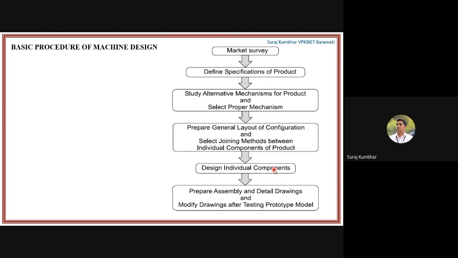Or first you need to design that particular component, and then you have to manufacture it. Then you can prepare the assembly and detailed drawing and modified drawing after testing the prototype model. You can prepare a model and test it, and if you find any problem in that particular prototype, you can again prepare assembly and detailed drawing, and then you can implement it in the market. So now what are the basic requirements of the machine element?